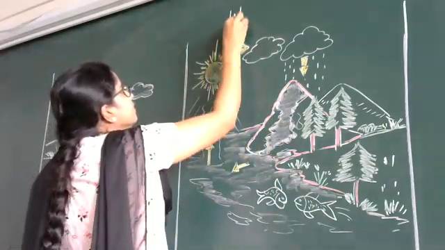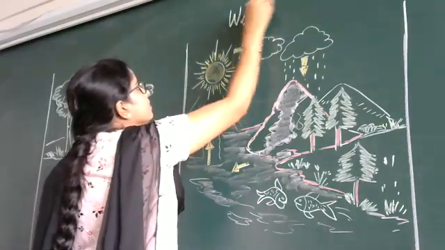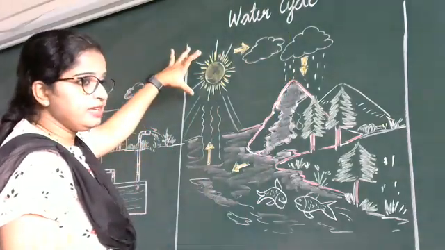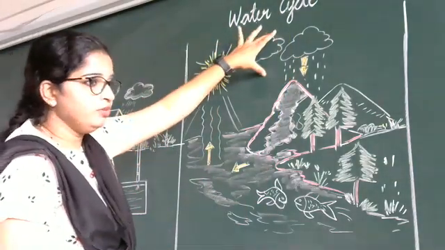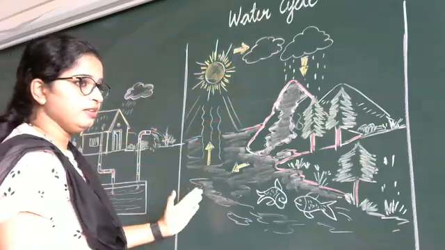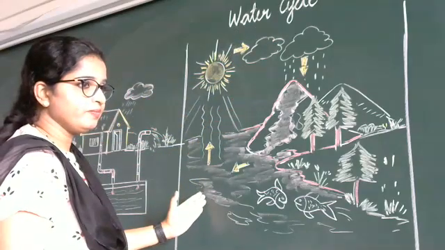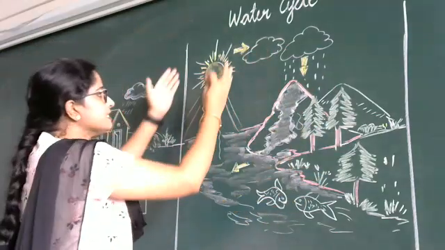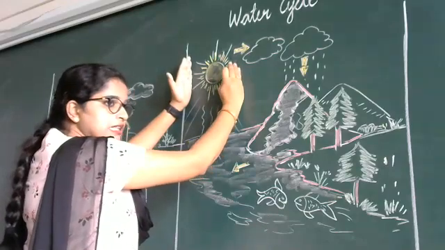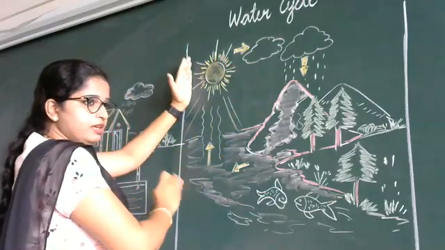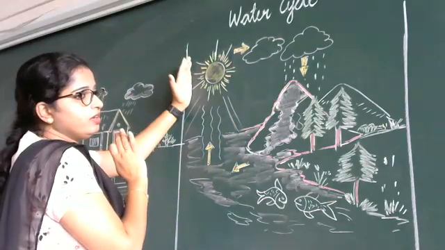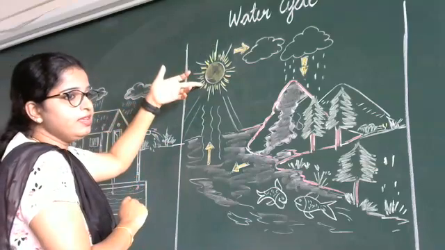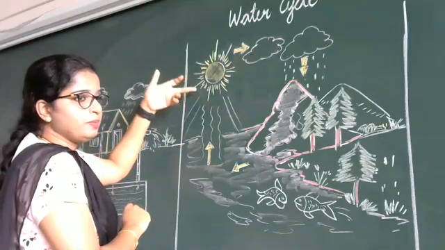Water cycle. You can see sun, cloud, mountain, and river. Right? In this process, the sun plays the main role. Without the sun, it is impossible for the water cycle to happen. The sun is very important in this process.